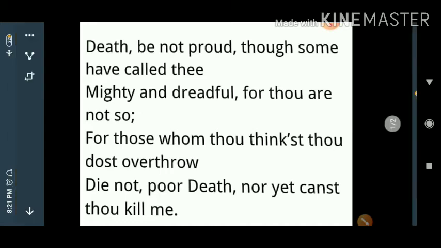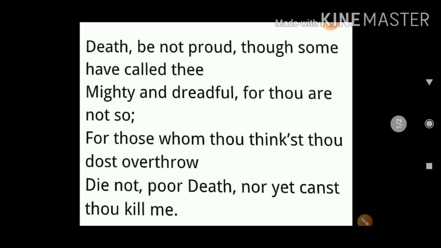Got the idea? Apart from this, if you have any doubt about apostrophe, you can ask me. You can find other examples from your text. Even many film songs you can take as examples.